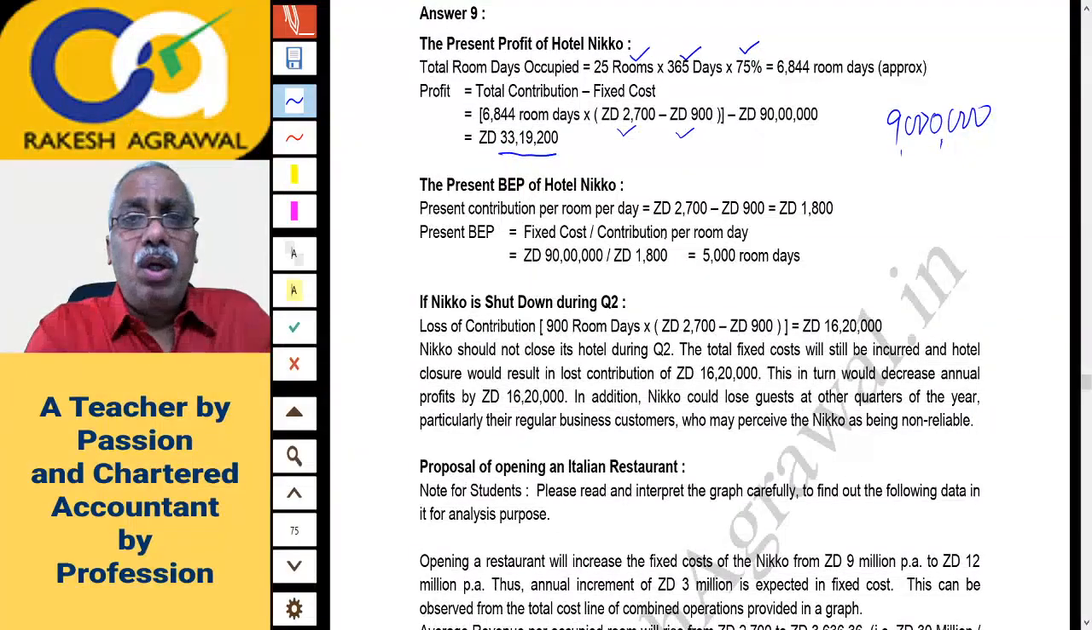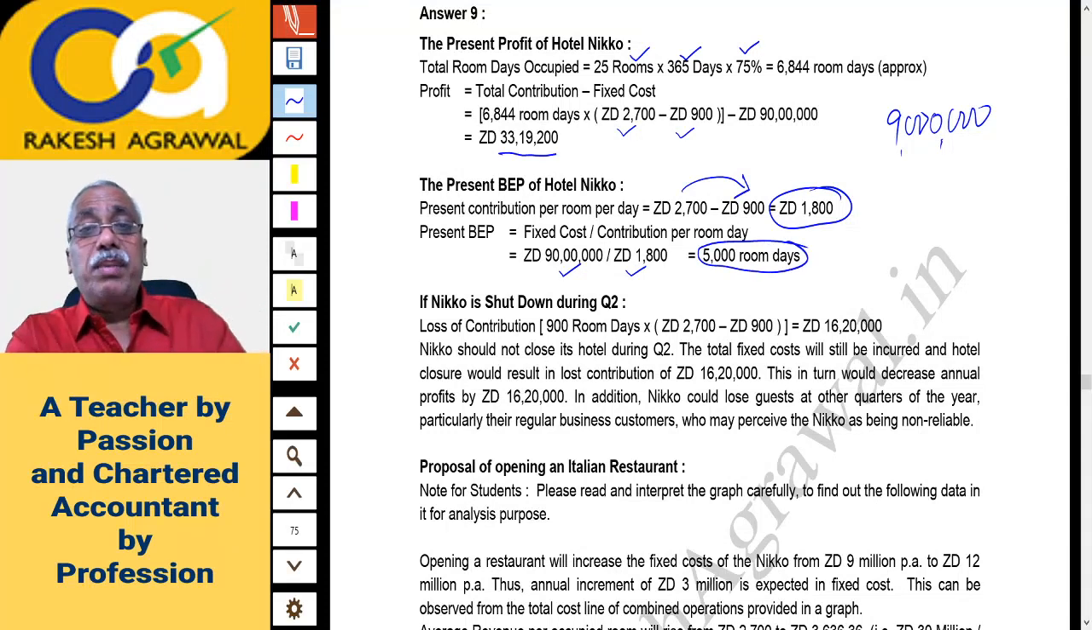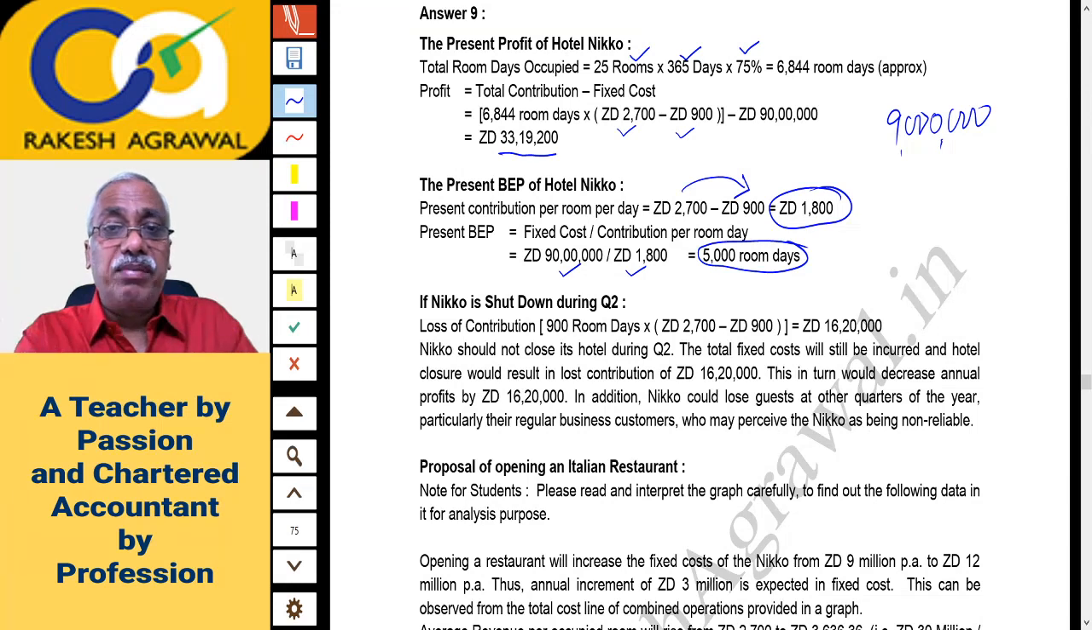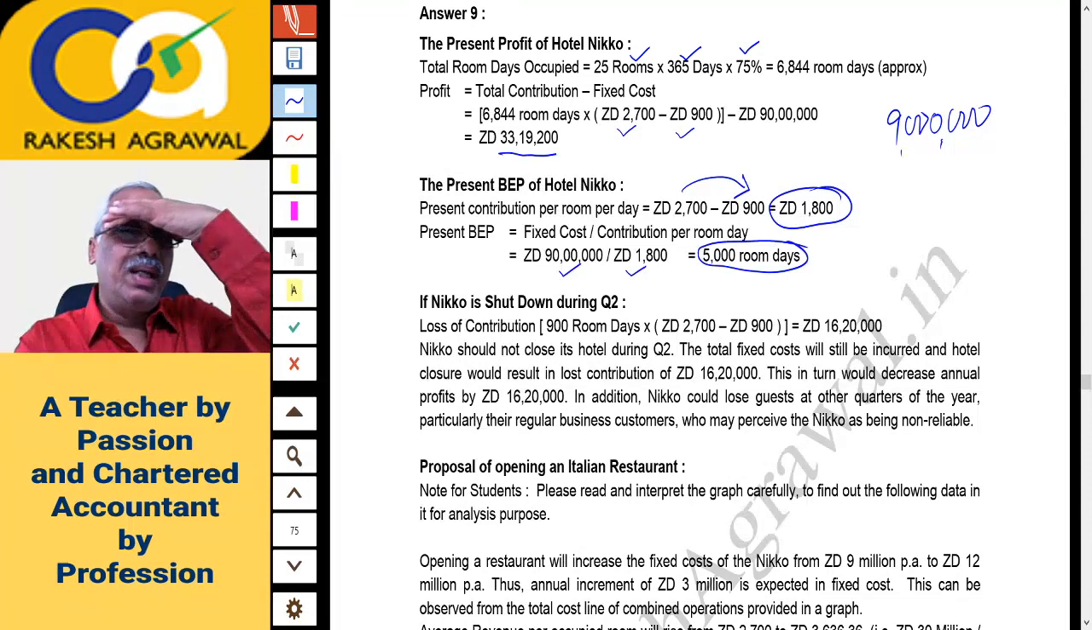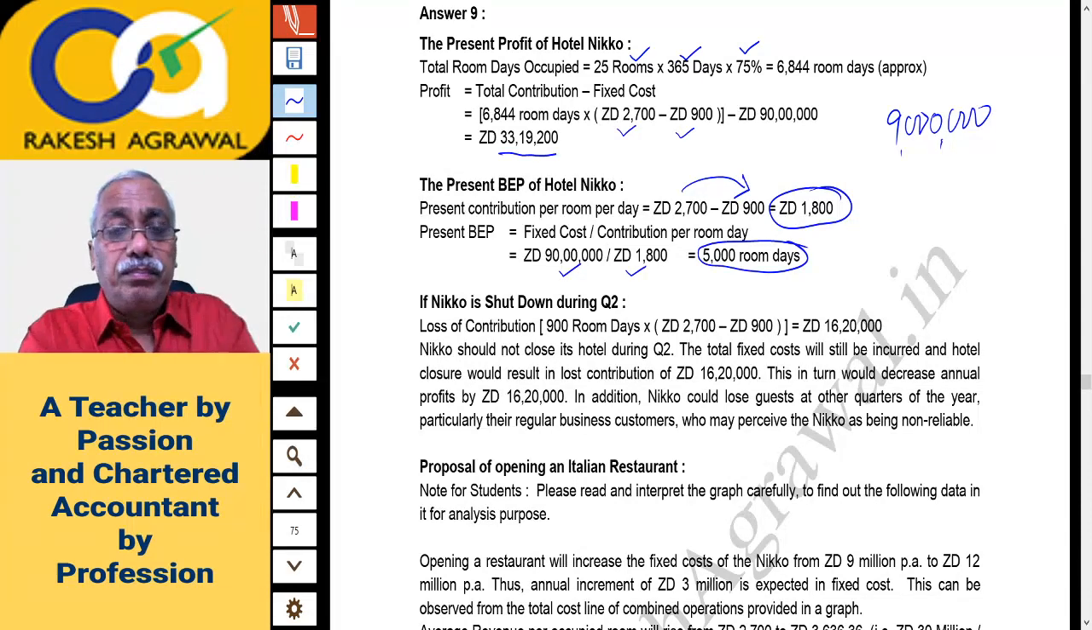Now the present BEP. Present contribution is 2,700 minus 900 variable cost, so 1,800. Fixed cost 90 lakh, that is 9 million, divided by this contribution of 1,800. Your present BEP is 5,000 room days. Don't be surprised that this is not tallying with the graph. The graph is combined, that is after introduction of the restaurant, so the BEP on the graph is different. This is the present data.